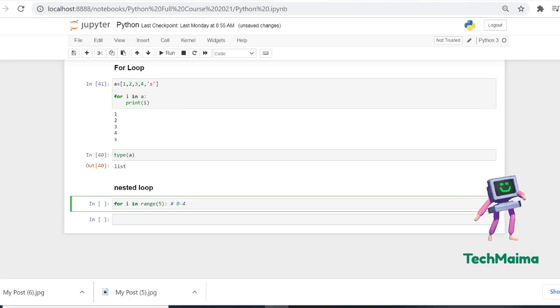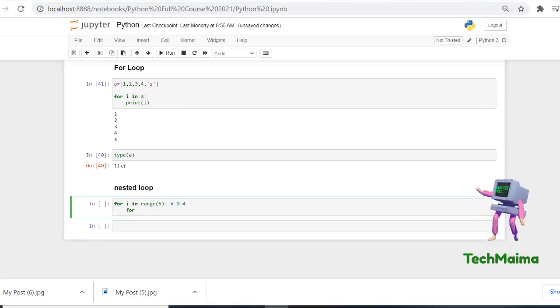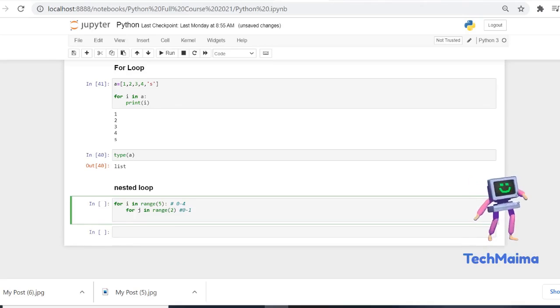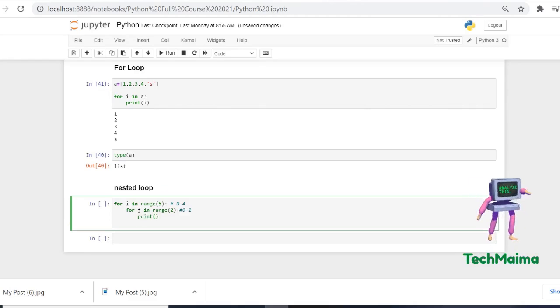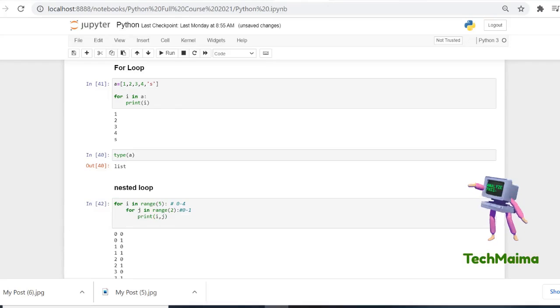And for j in range 2, which means 0 and 1. Then print i, comma j.